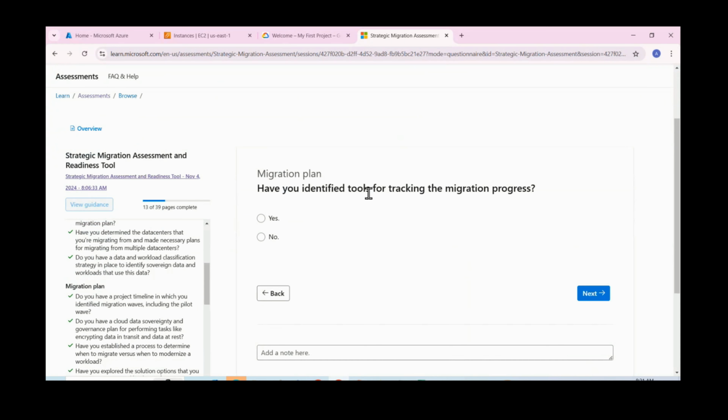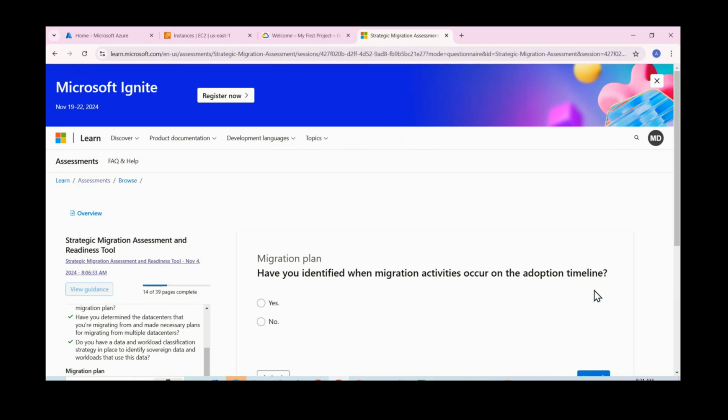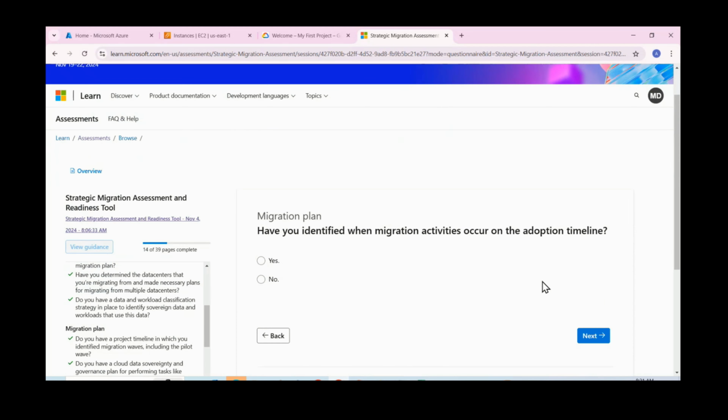So have you identified tools for tracking the migration process? Currently, we don't have any tools. Let us select no here. If you select no, it will give you some suggestions. If you select yes, it assumes we have a best process. Right? So have you identified when migration activities occur in the adoption timelines? No, let us say.